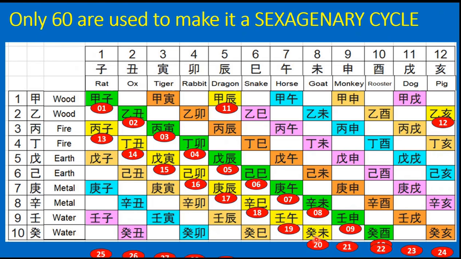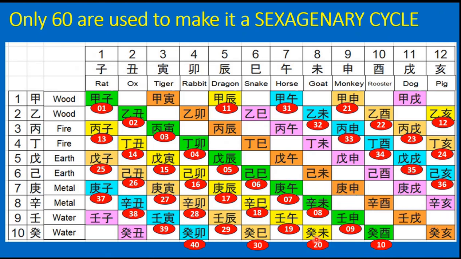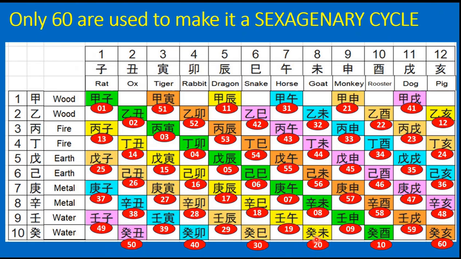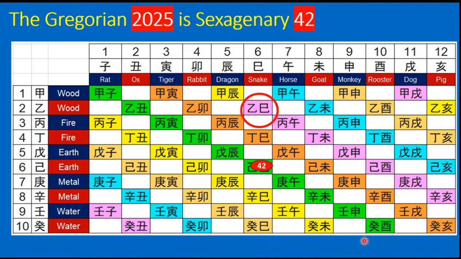So in the same way, the rest of the years are arranged like this, and we have all these 60 years of the sexagenary cycle. So this is the one complete sexagenary cycle, and the combinations, as we have mentioned, appear in this order. Now this year, that is 2025 in the Gregorian calendar, the Western or English calendar, is sexagenary 42. That is the 42nd year of the 60-year cycle.